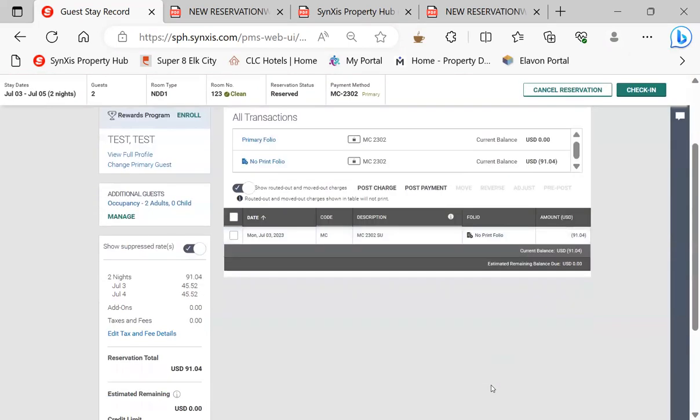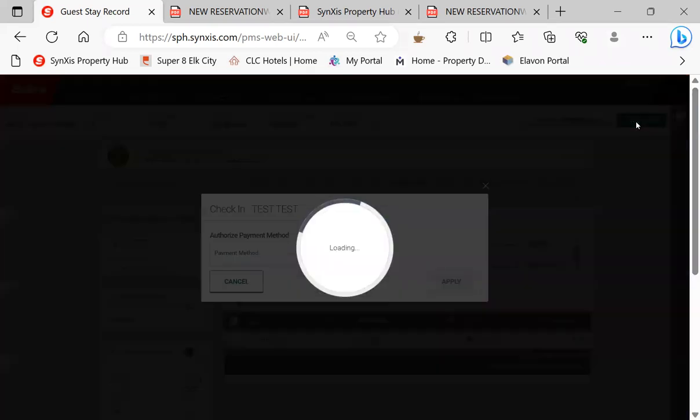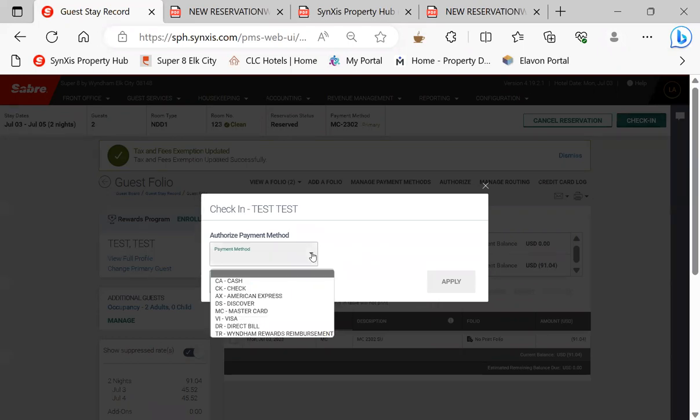Okay, so you got the guest checked in, you've already taken the payment, you've already assigned a room, and just go to check in. Simple as that. Right here, what it's doing is it's asking you to take a card for incidentals, because that card from Expedia is not going to cover any room damages. If this customer booked online with Expedia, Agoda, whoever, that means they have a credit card or they wouldn't have been able to book that room. We will not check them in without a credit card or a debit card on the account to cover the room. So it's not an option.